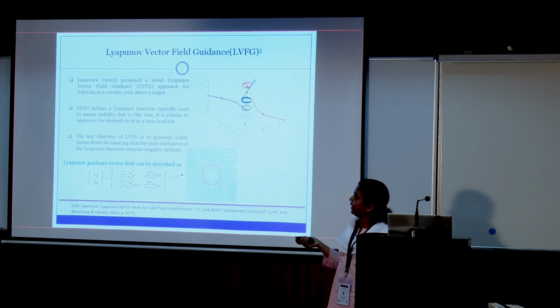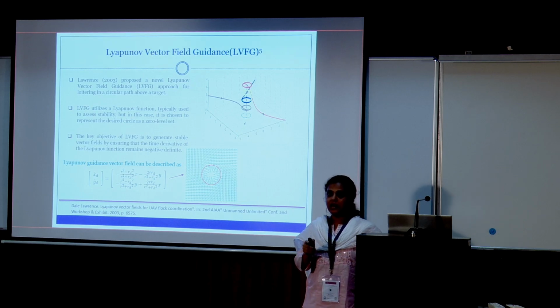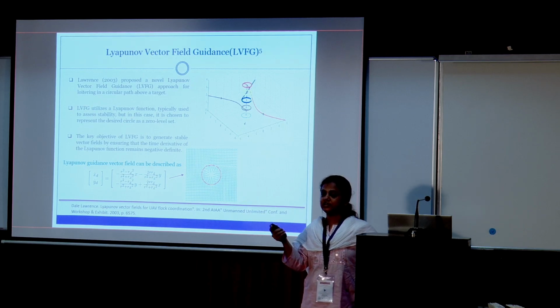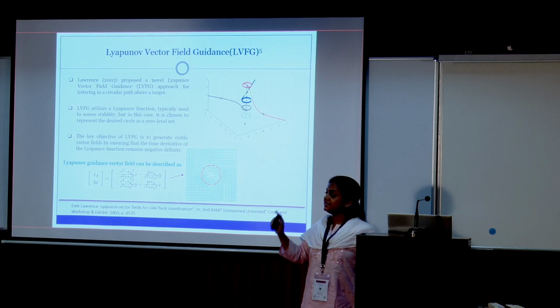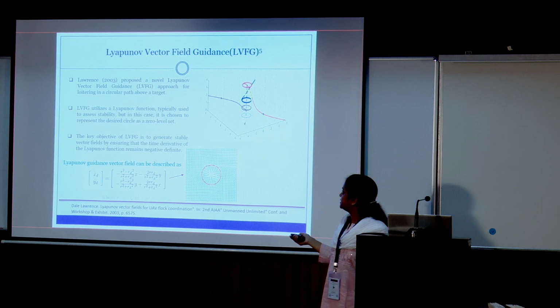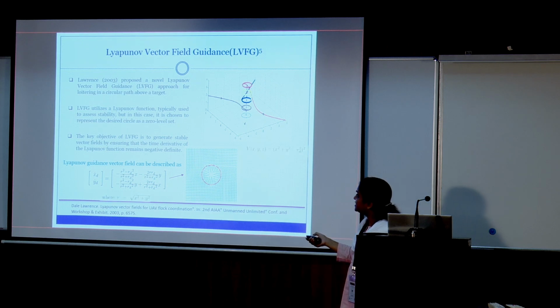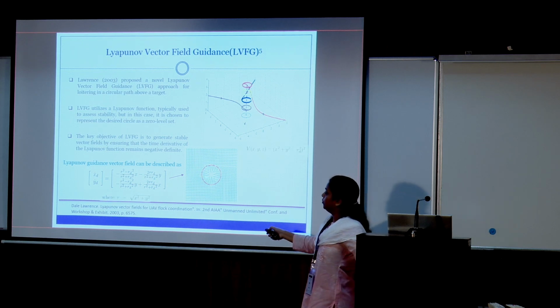So later, this is another vector field method, the Lyapunov vector field guidance method. This is a little different from whatever was proposed in the earlier case. In the earlier case, just the vector field was selected, and then using a Lyapunov function the stability was established. A suitable Lyapunov function was found. Here it is just the other way. Here first we have to suppose the circular path on which the UAV will converge.